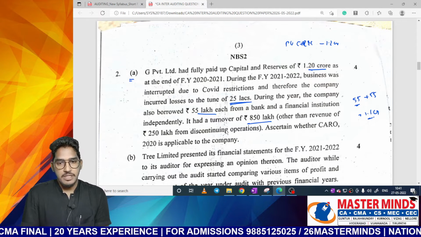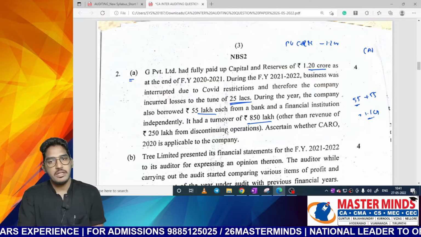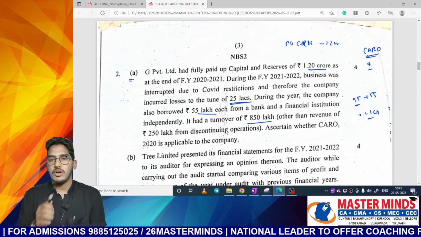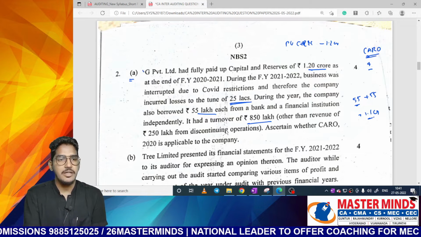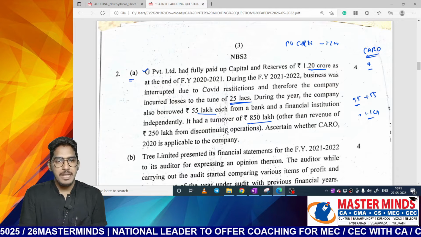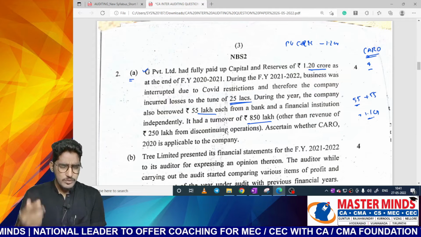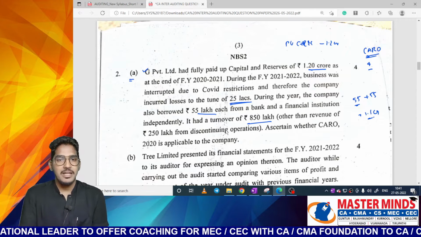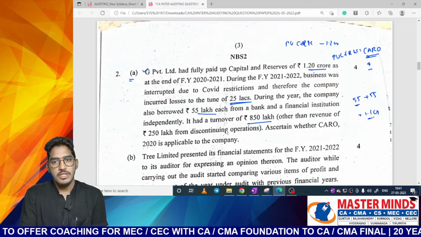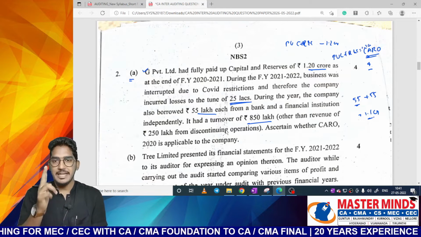Here we need to ascertain whether CARO is applicable. So this question is regarding CARO applicability. Whether CARO is applicable or not, we need to decide it by 4 conditions. It should not be a holding or subsidiary of a public company. Since they did not give any details, we will assume the first condition is satisfied. Second one, your paid up capital should be less than or equal to 1 crore. But here they have given paid up capital and reserves as 1.2 crores. So the limit has already exceeded. So the second condition got violated.